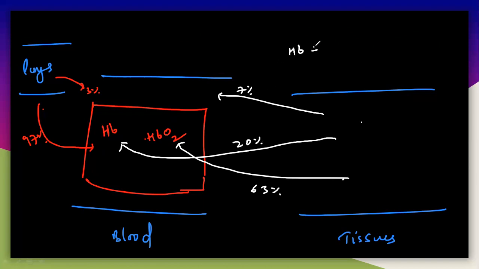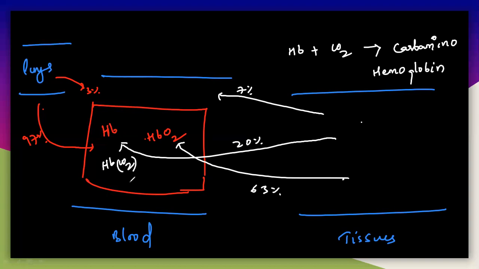So whenever free hemoglobin reacts with the CO2, that is called methemoglobin. Sorry, carbaminohemoglobin. That is also called carbaminohemoglobin. Remember this word, carbaminohemoglobin. So here it forms carbamino. 20% forms as HbCO2, and the 63% will disturb, it will help to dissociate the oxygen molecule.